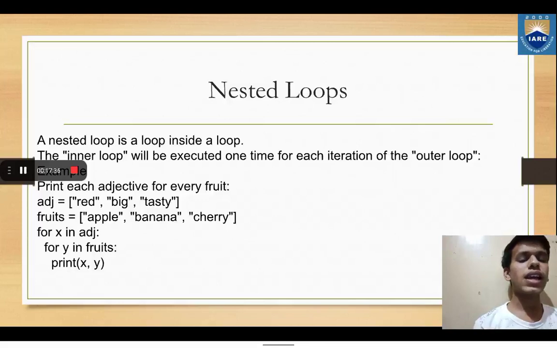For x in adjectives, then in that loop we use another for loop: for y in fruits, print x comma y. So first the x value will be red and the y value will be apple. So red apple, red banana, red cherry, then big apple, big banana, big cherry, tasty apple, tasty banana, tasty cherry will be printed as it is.